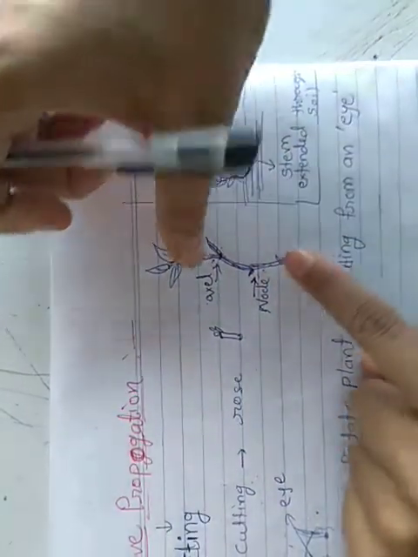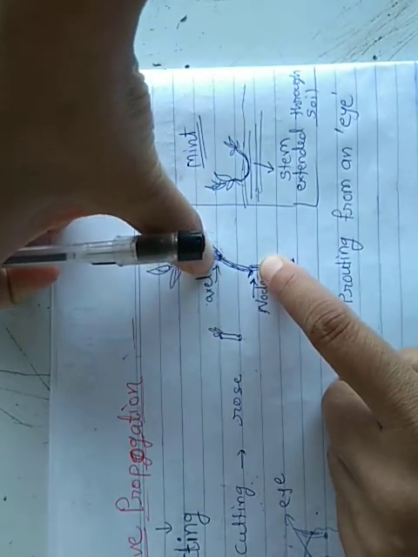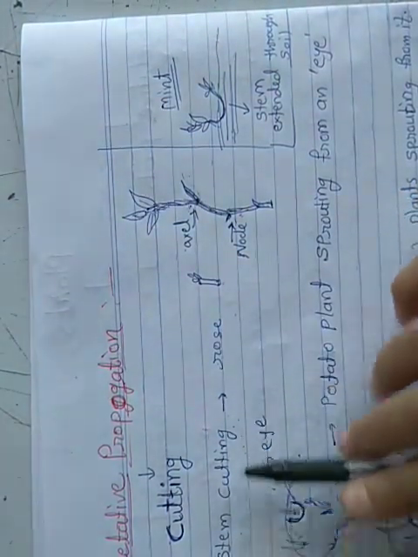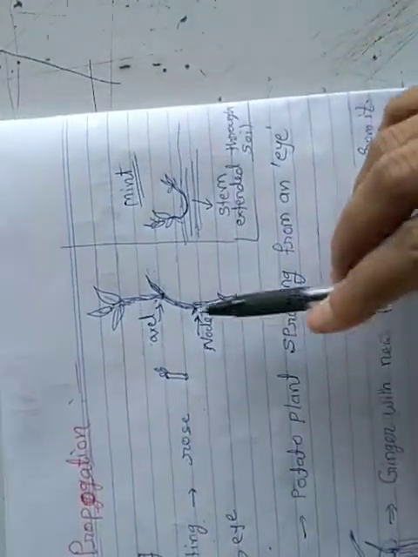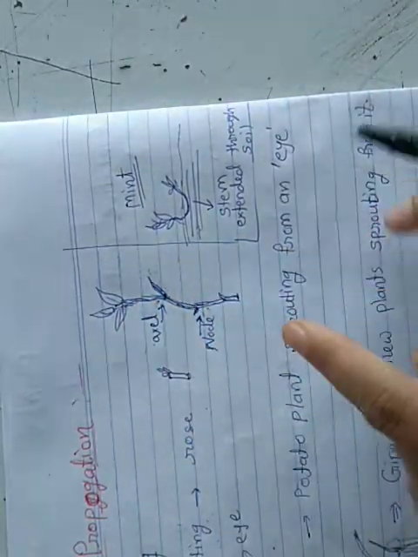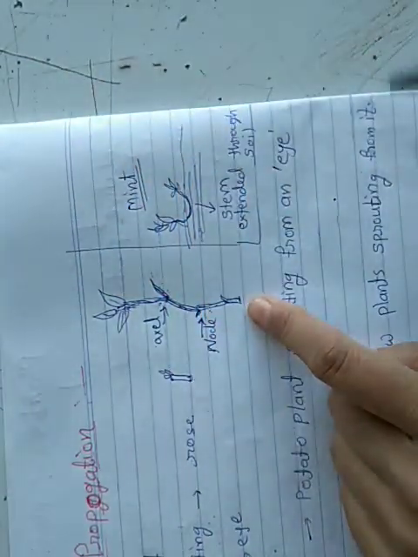Okay. So the condition is that the stem should include those buds. So we can see here, in this manner we have to cut that stem, and we will get the new plant when we bury that stem inside the soil.